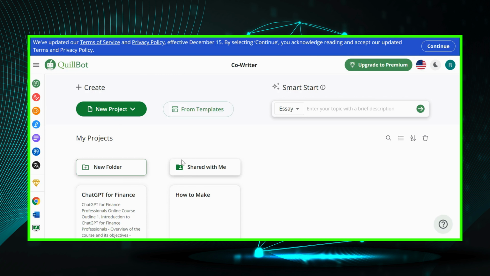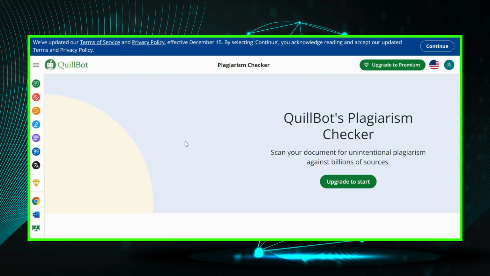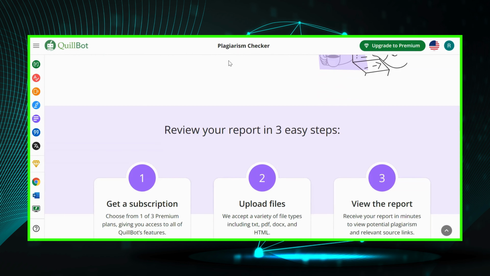Our Plagiarism Checker, a premium feature, is crucial. Protect yourself from unintentional plagiarism that could lead to Google penalties. It's an investment in your credibility.